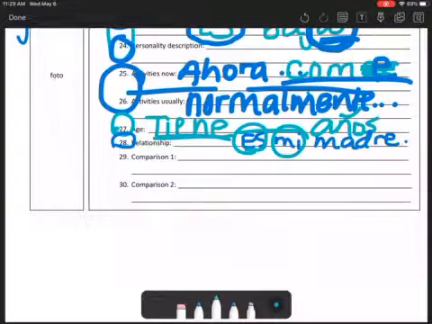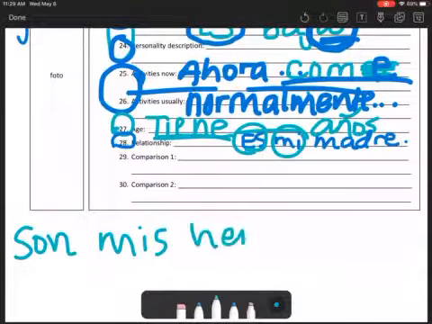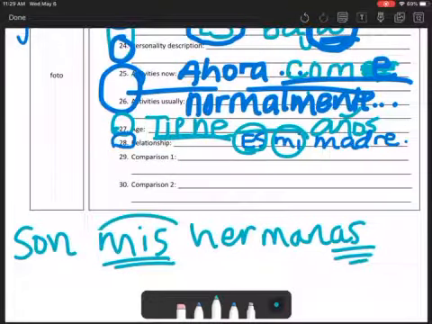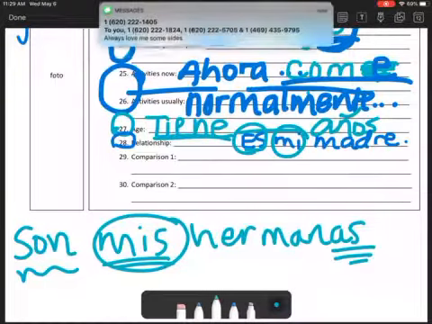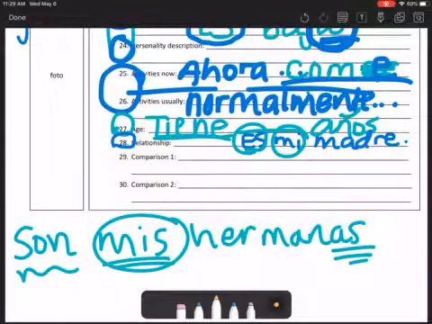Mi is my. If you're talking about more than one person here, you would say son mis hermanas. So to say my, if you're talking about hermanas, then you would use mis, and then you have to use son. They are.